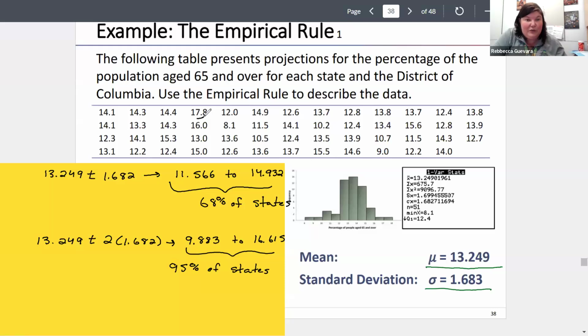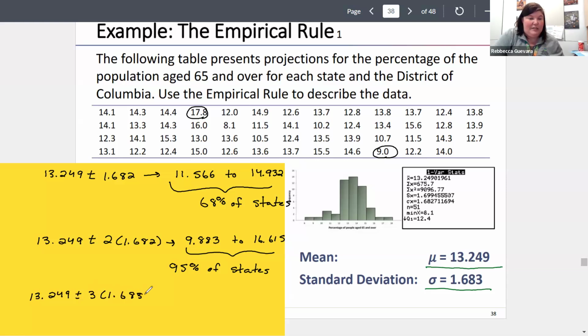We see there's a few that don't fit in this range still. We got that value right there. This one doesn't fit in that range. So if we go out one more standard deviation, in this case, I think it's going to include everything. This isn't always the case.